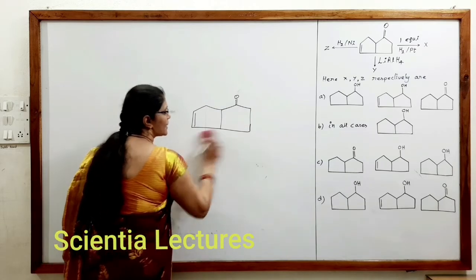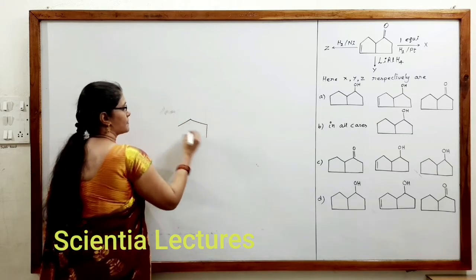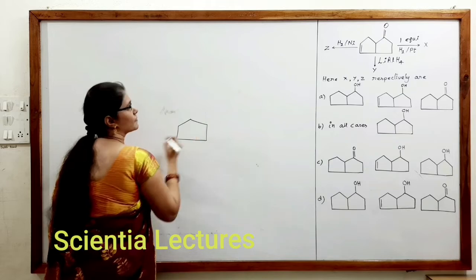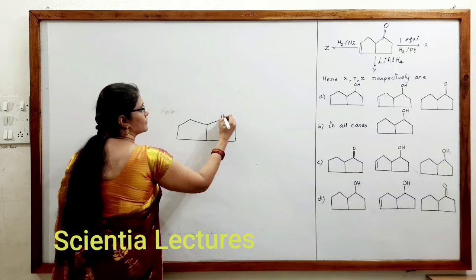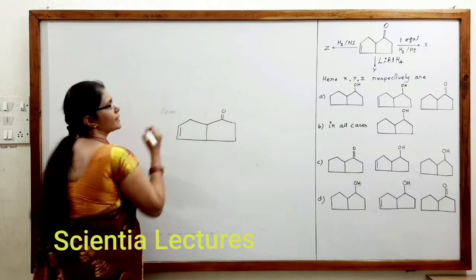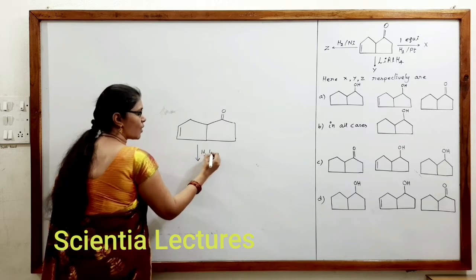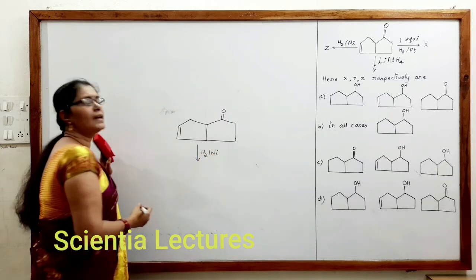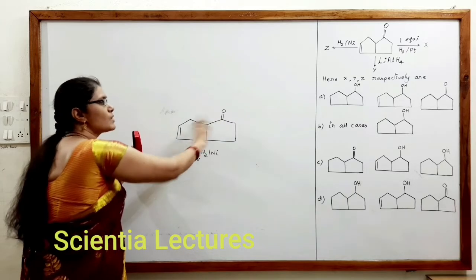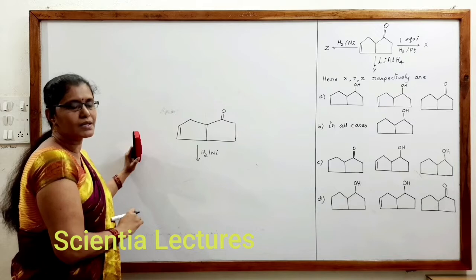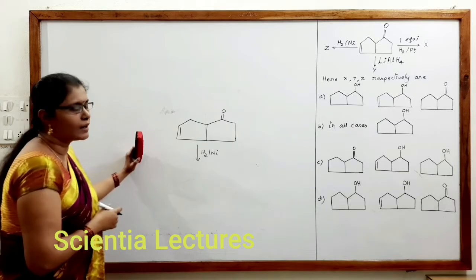Now, next one, let us see Z. Here there is a double bonded O, and a double bond is also there. In the presence of hydrogen by nickel, one equivalent was not mentioned. So in this case, this double bond will get reduced, as well as the ketonic or carbonyl group, which is generally reduced to an alcoholic group.